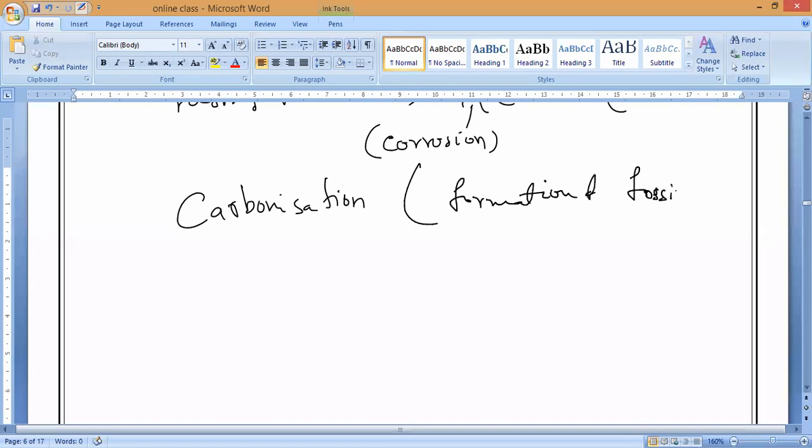So carbonization, formation of fossil fuels. Petrol, diesel and all we call fossil fuels. Fossil fuels like coal and petroleum are all chemical changes only, because chemical reactions take place. So we can say that in the majority of reactions in our surroundings, we get different chemical properties from the original ones. We see entirely different properties compared to the initial case. So before reaction, after reaction, if you are getting entirely new substances, then that is called a chemical change.